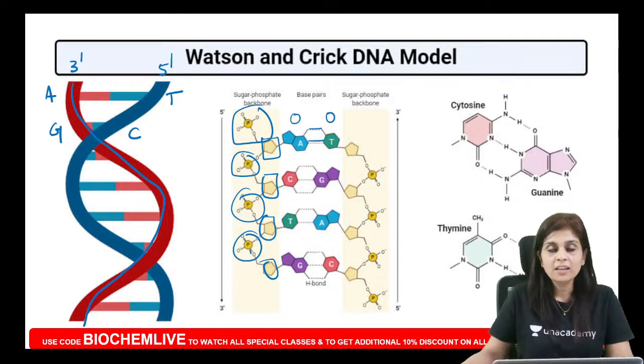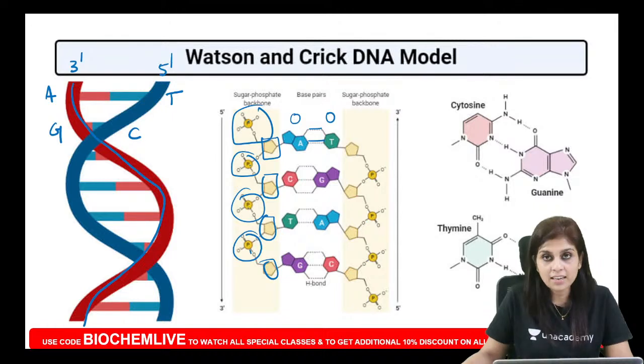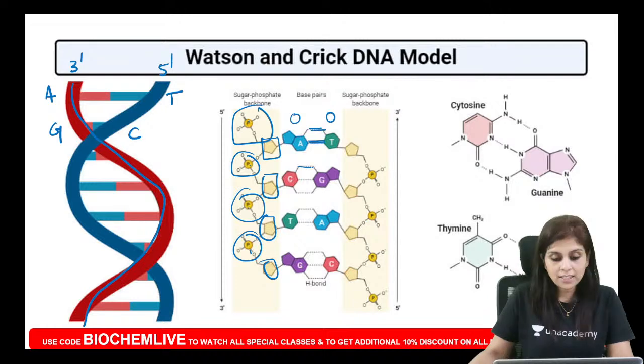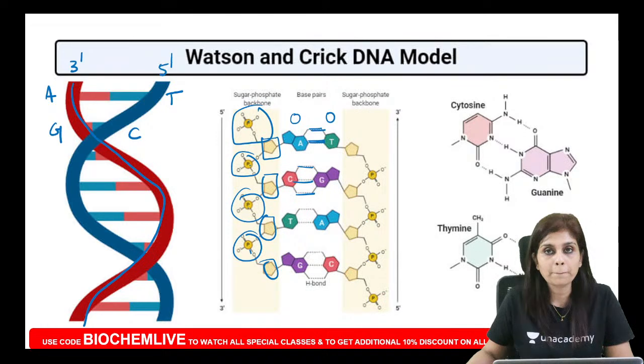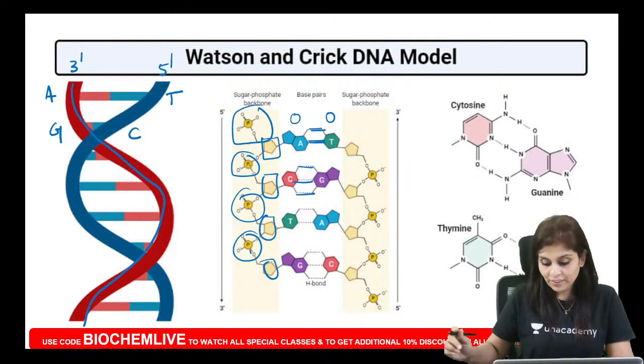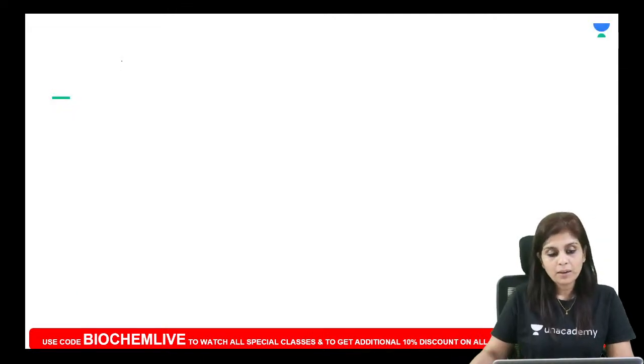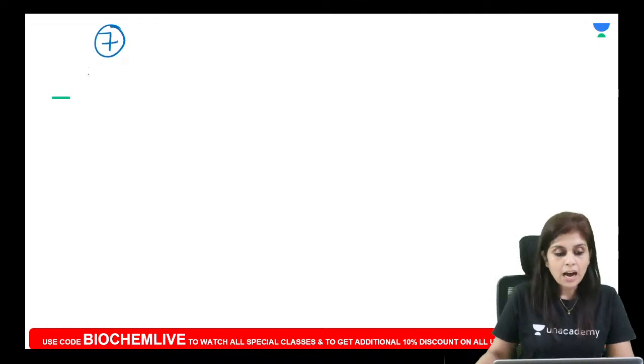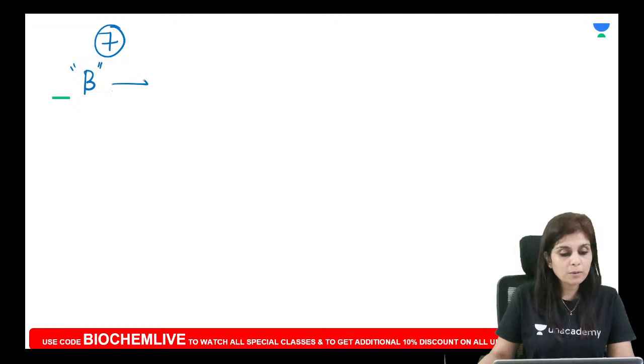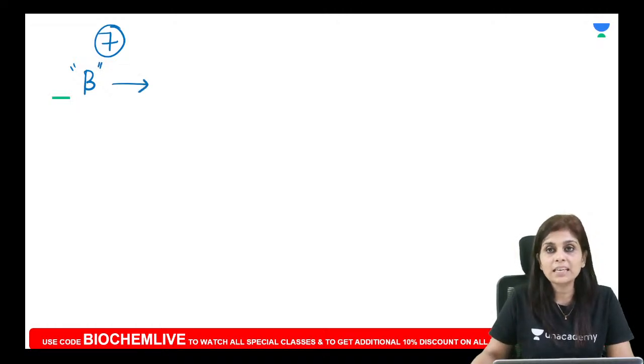So if you are asked what is the linkage which stabilizes a double-stranded DNA, what will be your answer? The linkage which stabilizes a double-stranded DNA is a hydrogen bond. There are 2 hydrogen bonds between A and T and 3 hydrogen bonds between G and C. This is what Watson and Crick stated. Now based on the Watson and Crick model, there are 7 conformations which are possible, out of which B type of DNA is the most common physiological form of DNA.